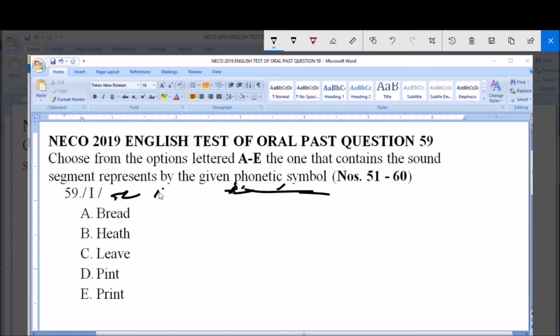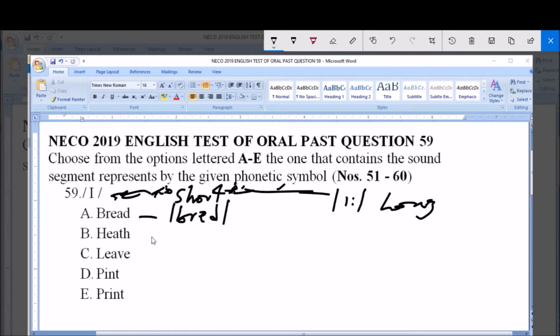Take note, the first thing you must identify when you come in contact with a symbol is whether it is short or long. So the given symbol here is the short E sound. Remember that we have the long E symbol. This is the long E symbol, and the given option A here is pronounced as bread. So there is no E sound here, it's an air sound.